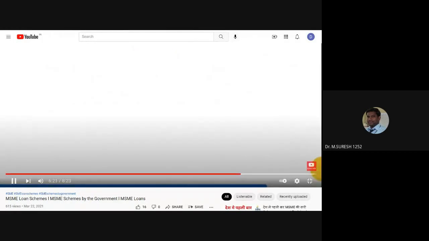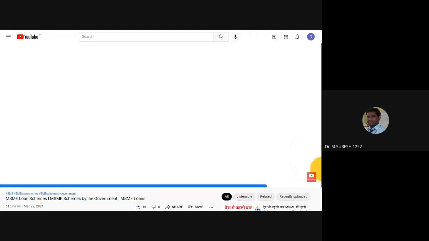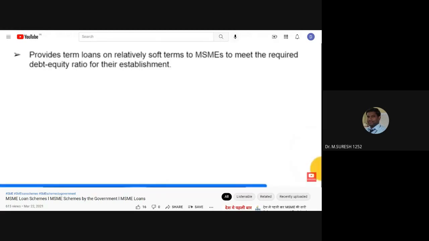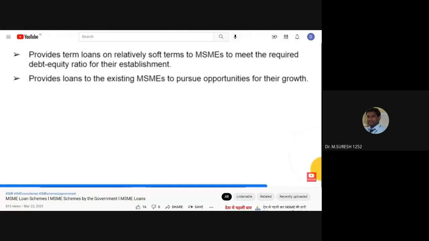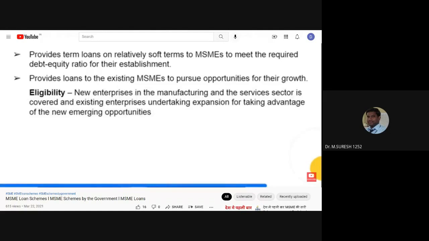SIDBI Make in India Loan for Enterprises, that is SMILE. The SIDBI Make in India Loan for Enterprises provides term loans on relatively soft terms to MSMEs to meet the required debt-equity ratio for their establishment. It also provides loans to the existing MSMEs to pursue opportunities for their growth. New enterprises in the manufacturing and the service sector are covered under this scheme. The existing enterprises undertaking expansion for taking advantage of the new emerging opportunities are also eligible under this scheme.